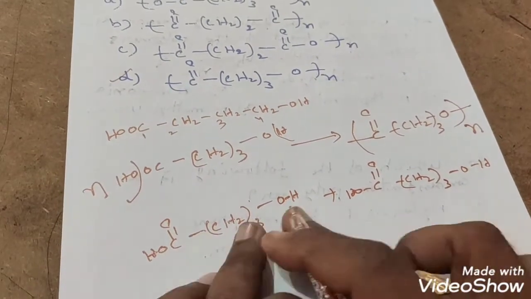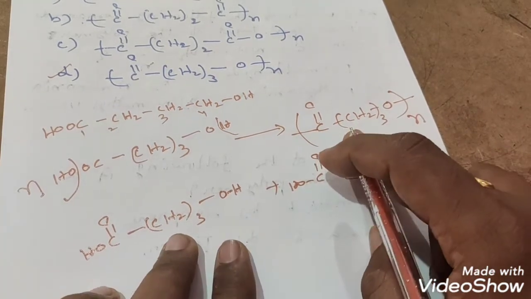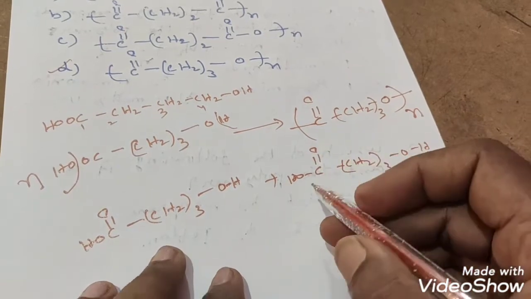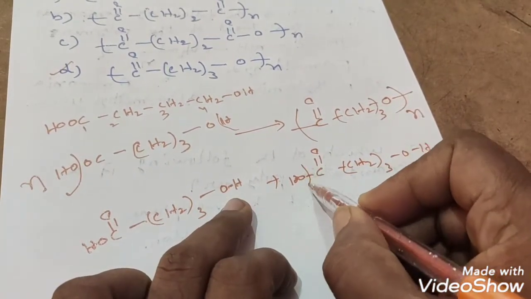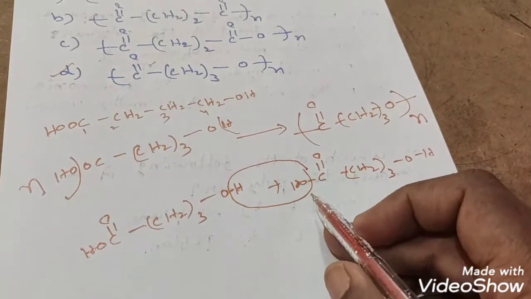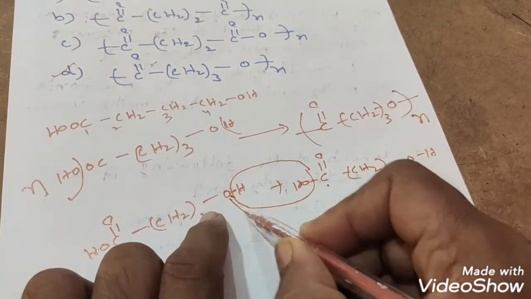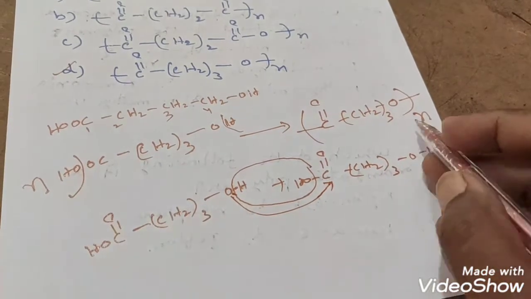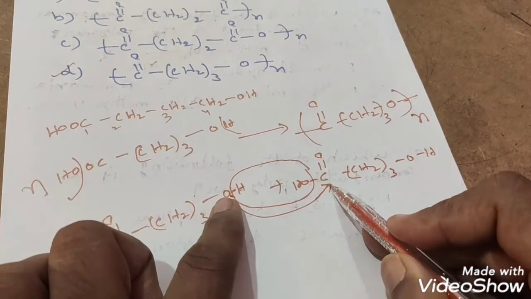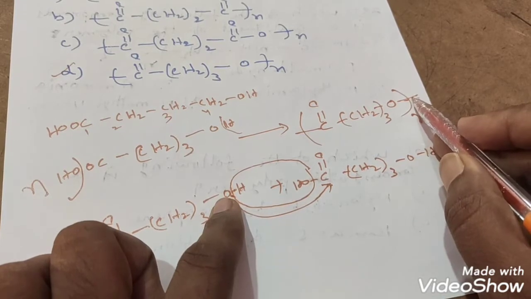See how these two will add. If you observe, how we have got this monomer, that is the repeating unit, you will understand easily. Suppose from this molecule the OH group and from this molecule H is removed as a water molecule. That means where will this O add? On this C double bond O, correct? This oxygen will attack on this carbon. So for that joining part I kept a bond here. That means this oxygen will join with the C double bond O, no? For that joining I kept a bond here, the continuation part.